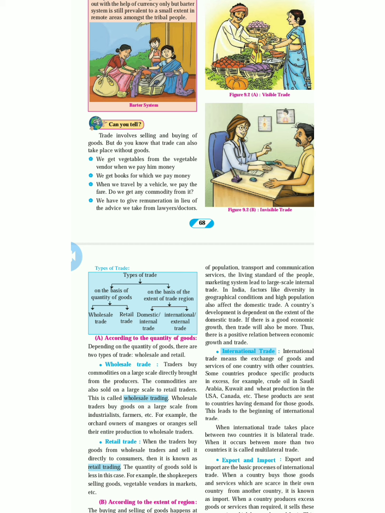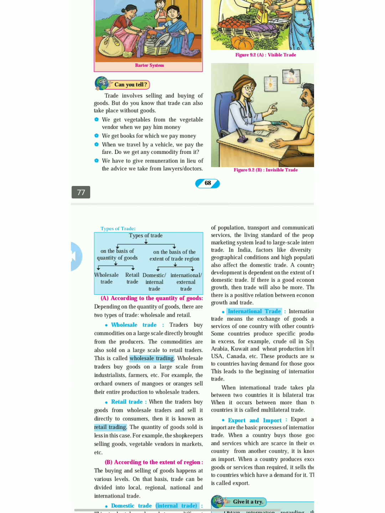In wholesale trade, traders buy commodities on a large scale directly from the producer. The commodities are also sold on a large scale to retail traders. This is called wholesale trading. Wholesale traders buy goods on a large scale from industries, farmers, etc. For example, the orchard owners of mangoes or oranges sell their entire production to wholesale traders.